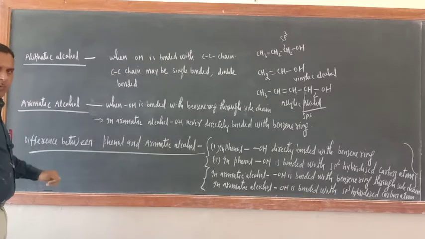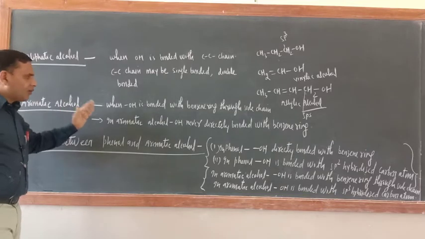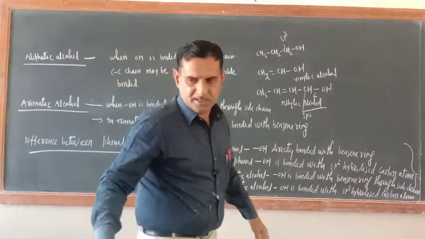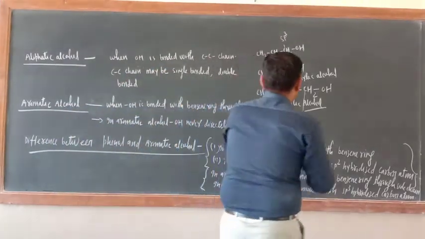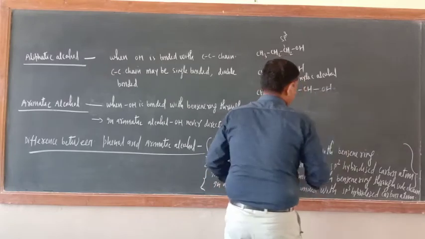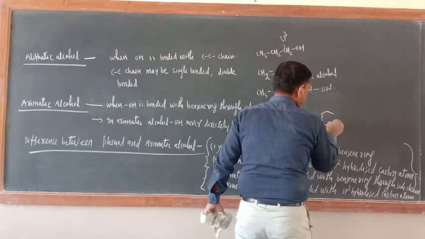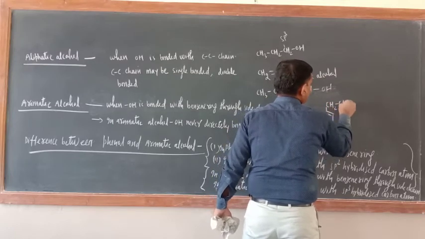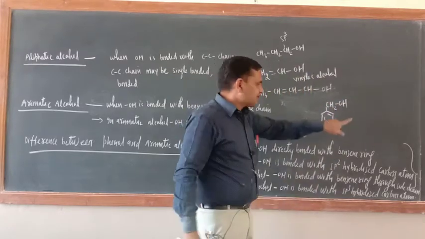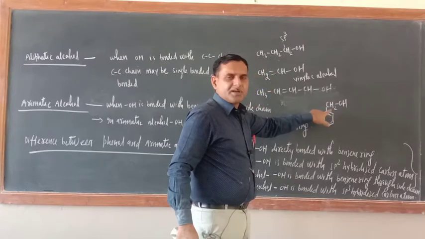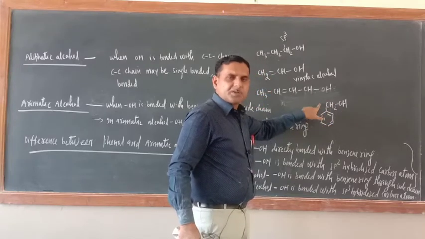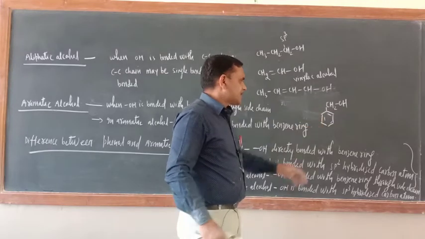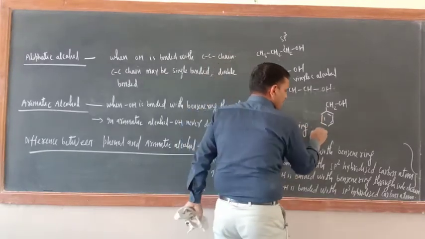Aromatic alcohol. What are aromatic alcohols? When OH is bonded with the benzene ring through a side chain. Try to understand here: this is aromatic alcohol, CH2OH. Just check here, OH is not directly bonded with the benzene ring. OH is bonded with the benzene ring through a side chain. So this is actually benzyl alcohol.